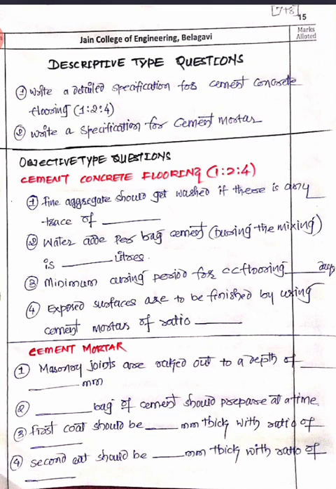Here are a few of the objective type questions. First question: fine aggregate should be washed if there is any trace of earth, right? Water added per bag of cement during the mixing is 32 liters. Then the minimum curing period for CC work is, I think, 15 days, right? 15 days. Then exposed surfaces are to be finished using cement mortar of ratio 1:2, right? 1:2 will be the ratio here.